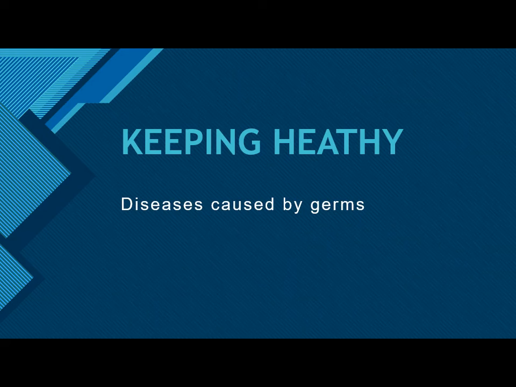Okay. Next, the first one, through direct contact and air. Microbes that cause diseases like flu, cold, and tuberculosis get transmitted into the air.